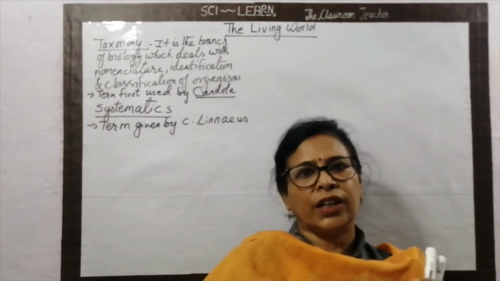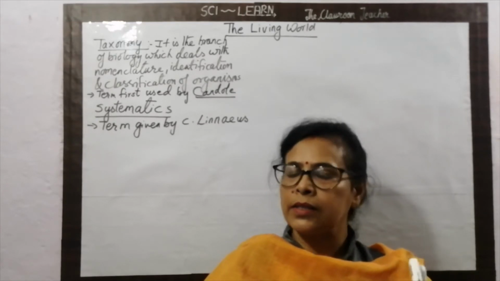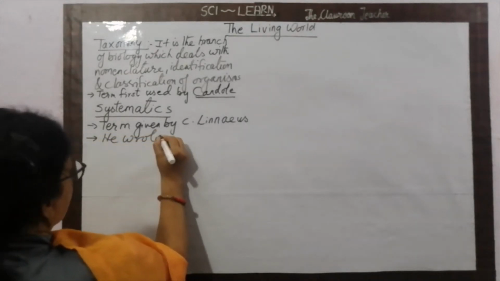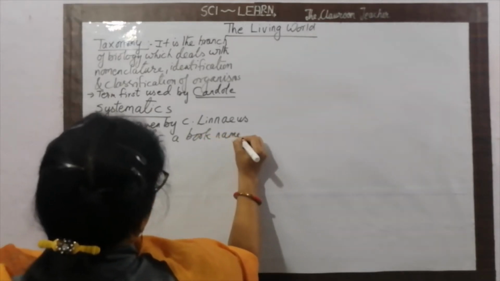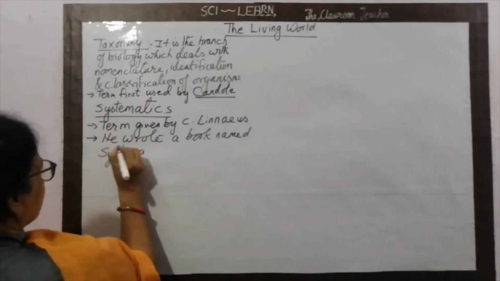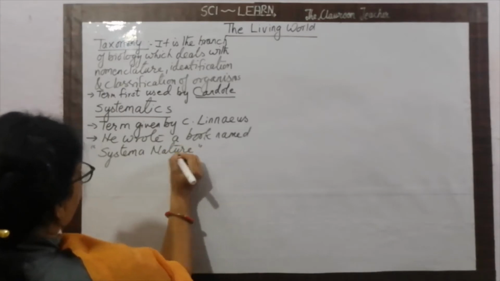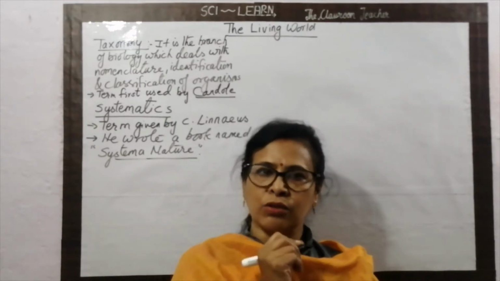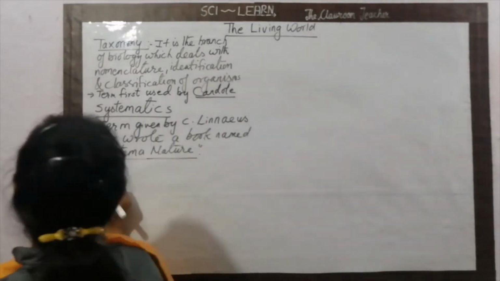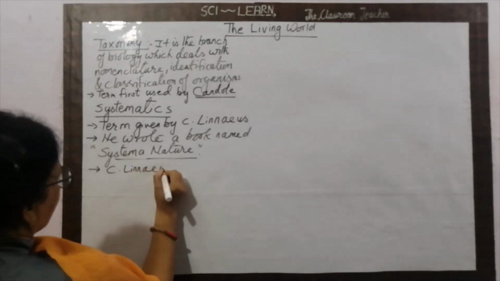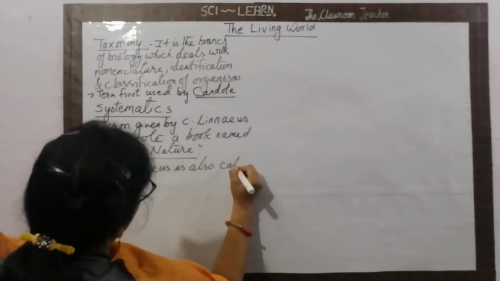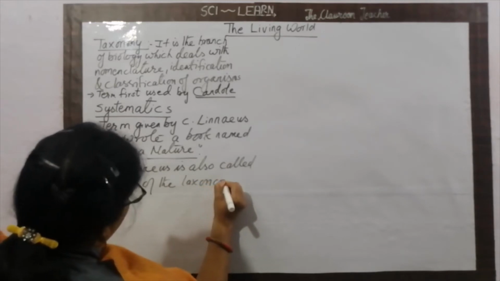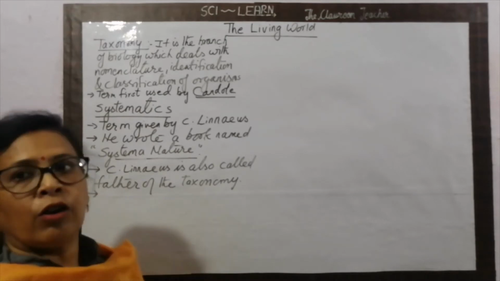Carolus Linnaeus actually wrote a book, Systema Naturae. The word systematics was used in his book Systema Naturae. He made a lot of contribution in the field of taxonomy and nomenclature, so Carolus Linnaeus is also called the father of taxonomy.